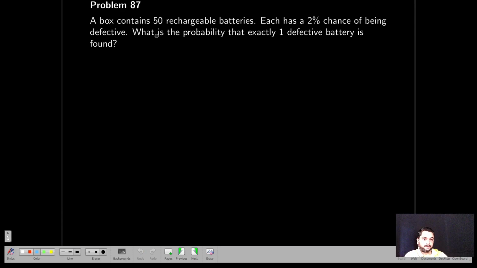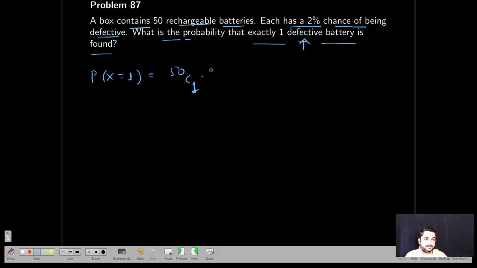Next, a box contains 50 rechargeable batteries. Each has a 2% chance of being defective. What is the probability that exactly one defective battery is found? So this is again binomial distribution. Exactly 1, P of x equal to 1. This is 50C1 into 2% chance of being defective, and then they are asking defective.